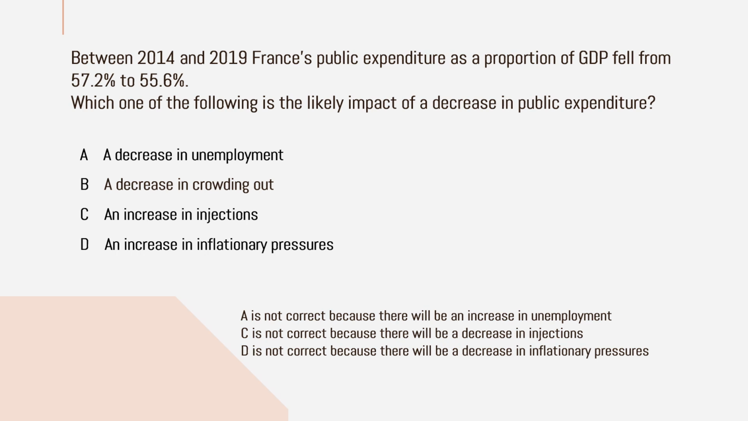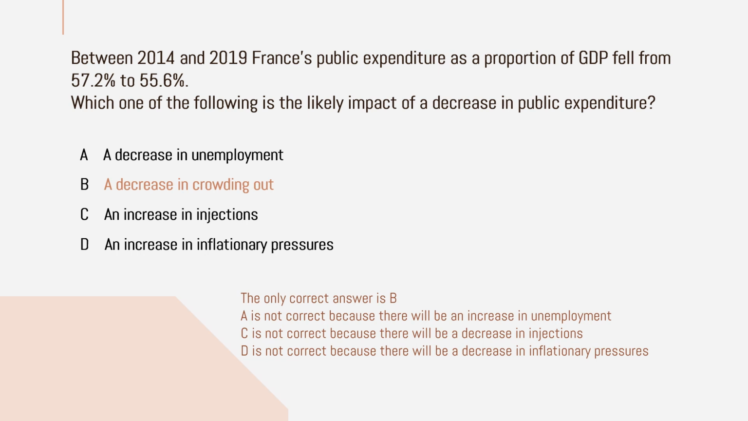Then option D, an increase in inflationary pressure. Actually, first option I explained that government spending is a component of aggregate demand. So government spending falls. What will happen to the short-term aggregate demand? It will shift to the left, so it will reduce the demand-pull inflation. So option D is also wrong.